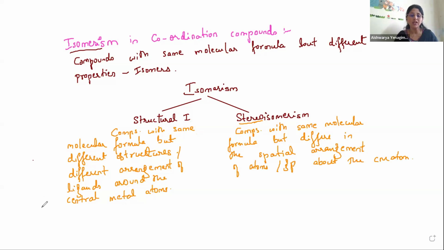So these are the two types of isomerism, structural isomerism and stereoisomerism. Structural isomerism is divided into 4 types, whereas stereoisomerism is divided only into 2 types.